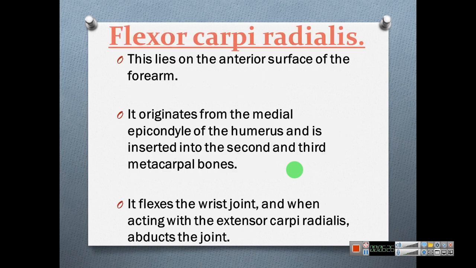Supination. Flexor carpi radialis. This lies on the anterior surface of the forearm. It originates from the medial epicondyle of the humerus and is inserted in the second and third metacarpal bones. It flexes the wrist joint and when acting with the extensor carpi radialis, abducts the joint.